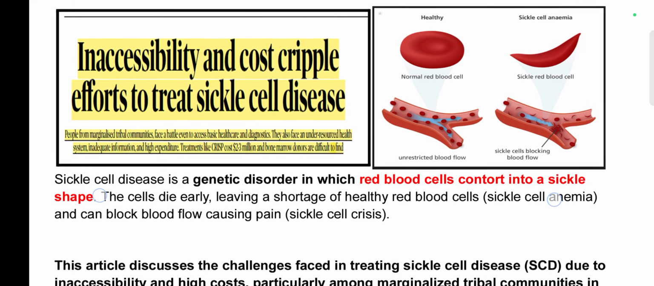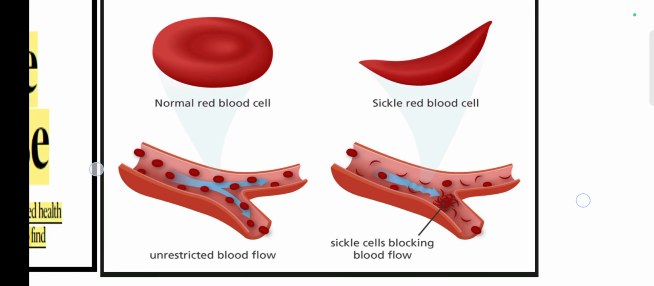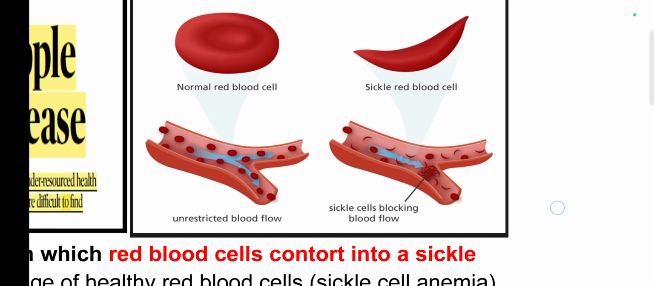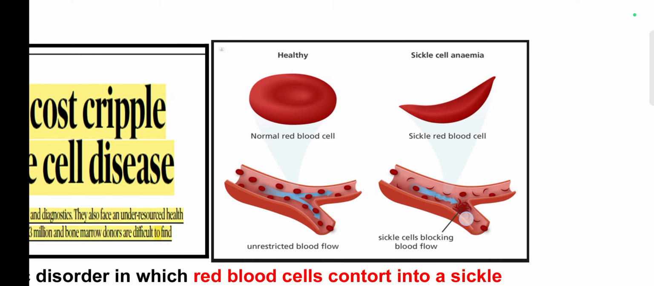Next is: inaccessibility and cost cripple efforts to treat sickle cell disease. What is sickle cell disease? It is a distortion of the red blood cells. When the red blood cells contort into a sickle shape, this leads to sickle cell anemia. See here, a healthy RBC would look like this, with unrestricted blood flow, but when affected, these convert into sickle cells. These sickle cells block the blood flow, which results in a genetic disorder.